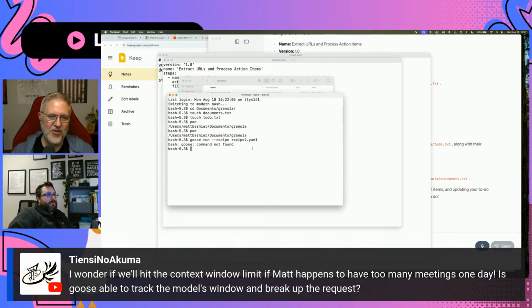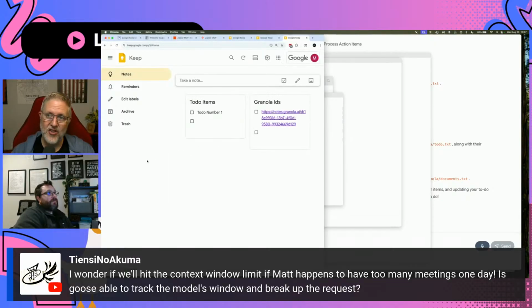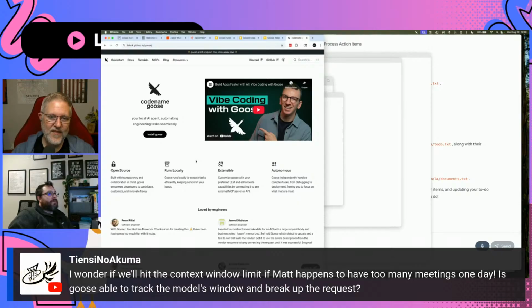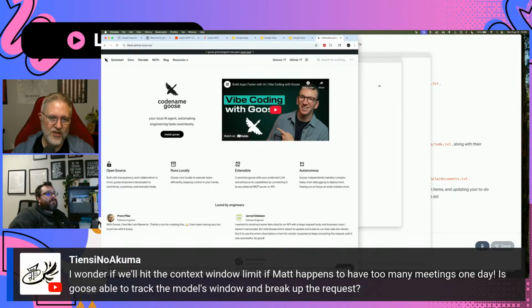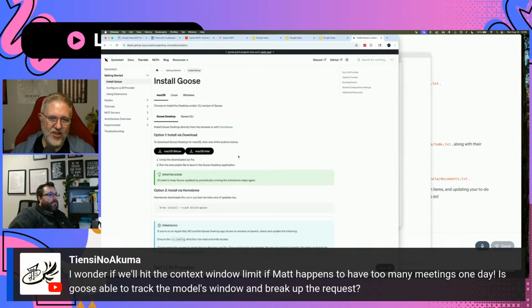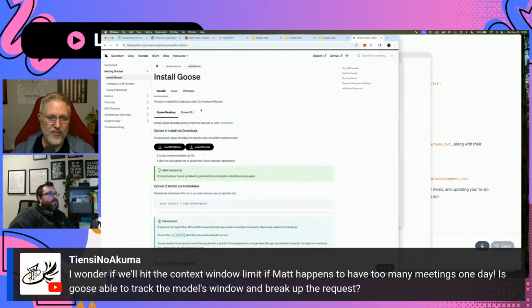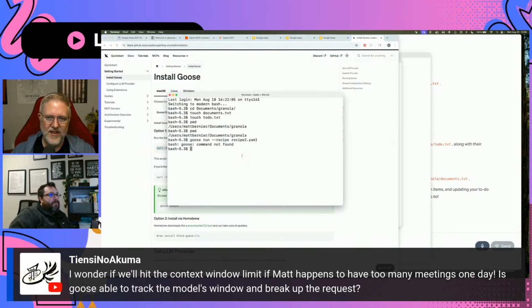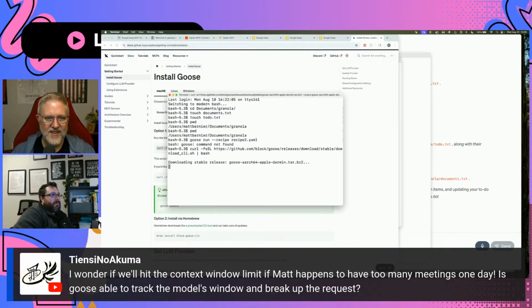We're going to have to go download the Goose CLI. There's no brew install for it yet. But if you just go back to block.github.io/goose and install Goose, there's a CLI at the very top. Oh, I just didn't get that one. Okay. You can just grab that and run that in your terminal.